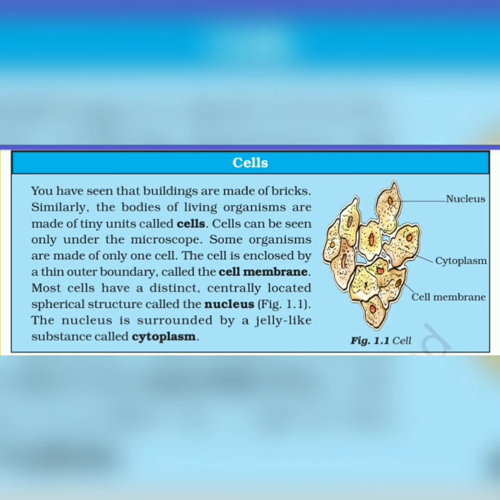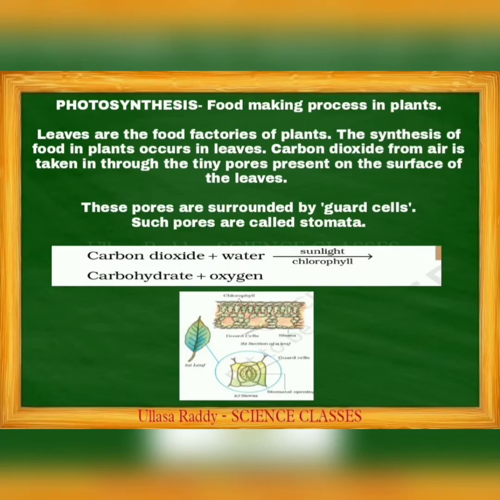This cell diagram you already know, and from your previous classes you already have more knowledge about cells, types of cells, the functions of cells and cell organelles. A particular organelle performs a particular function, and that function is very necessary for our life processes. So dear students, you know about the cell. Cells are divided into plant and animal cells.